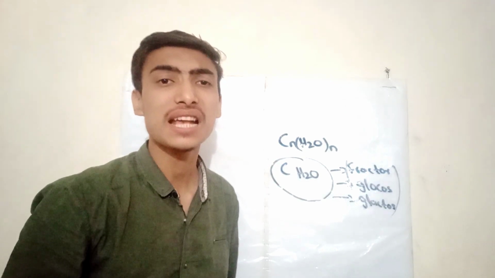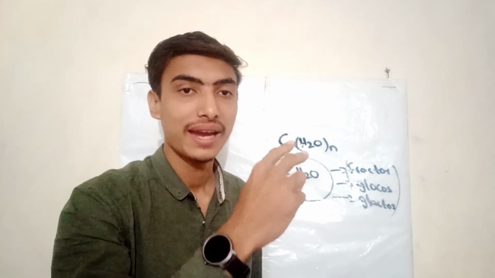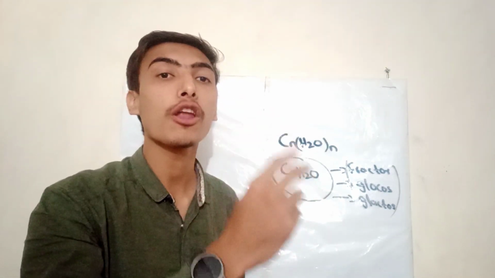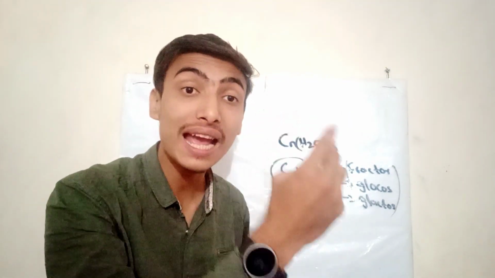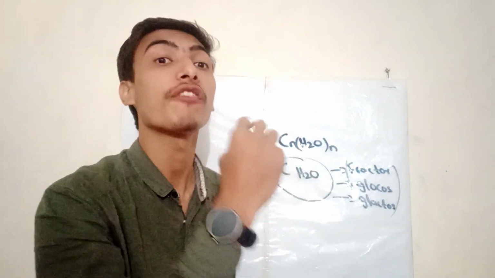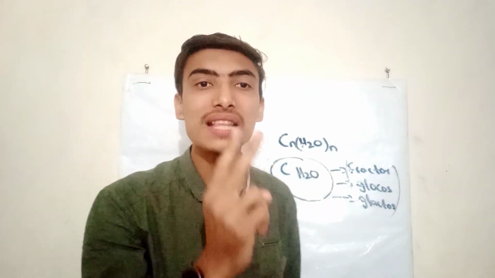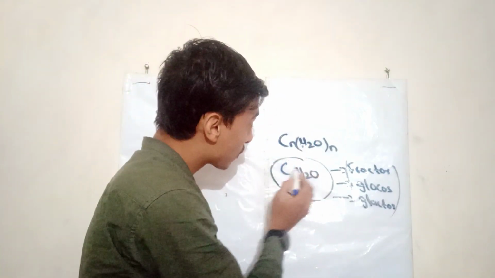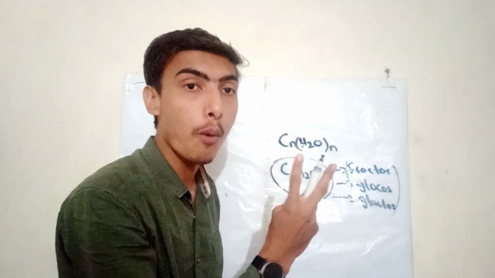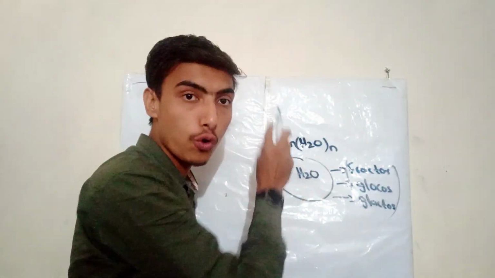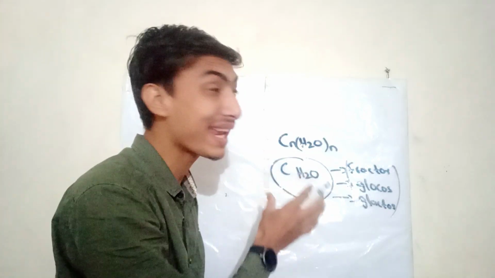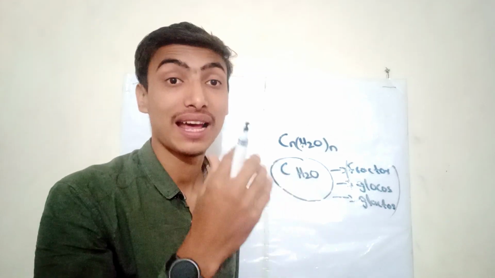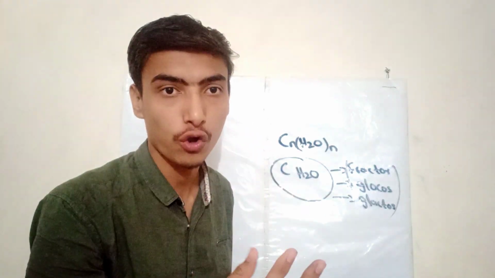Now let's discuss what a disaccharide is. Disaccharide means it is a multiple, more than one, of glucose, fructose, or galactose. Two means a disaccharide, and we make a bond between two units, losing H2O.